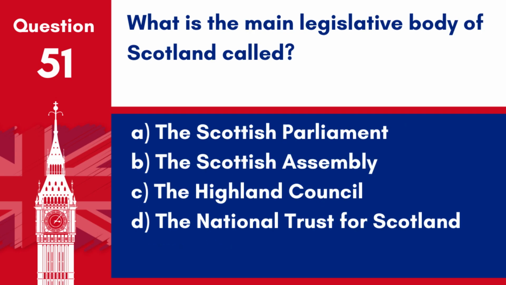Question 51. What is the main legislative body of Scotland called? A. The Scottish Parliament. B. The Scottish Assembly. C. The Highland Council. D. The National Trust for Scotland. Answer: A. The Scottish Parliament. The Scottish Parliament is the devolved national legislature of Scotland.